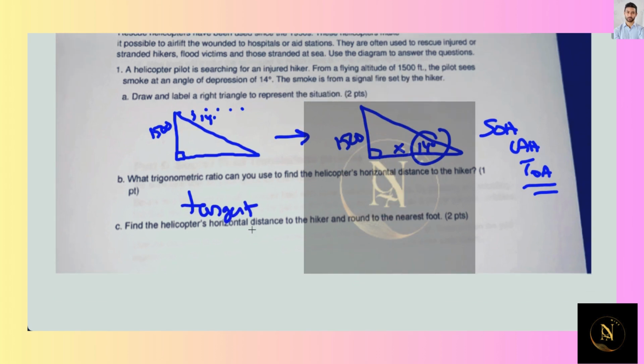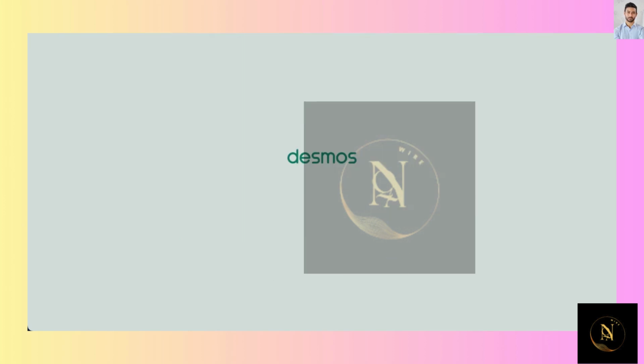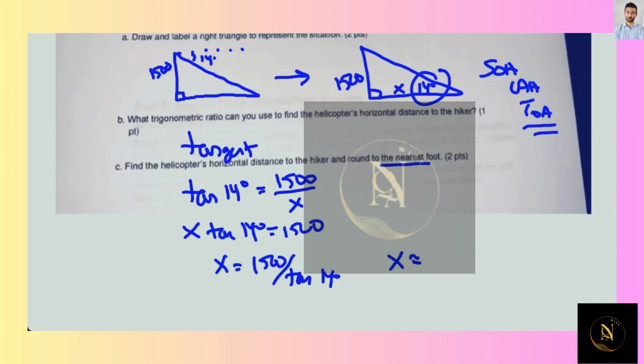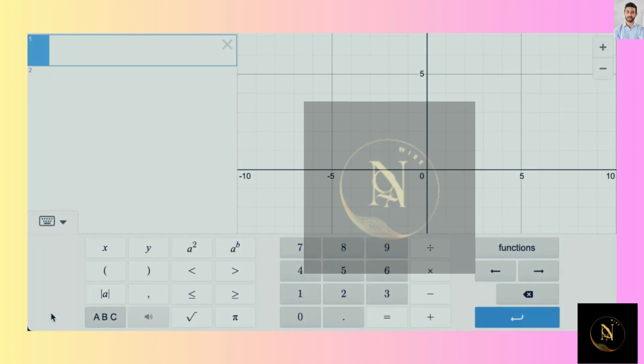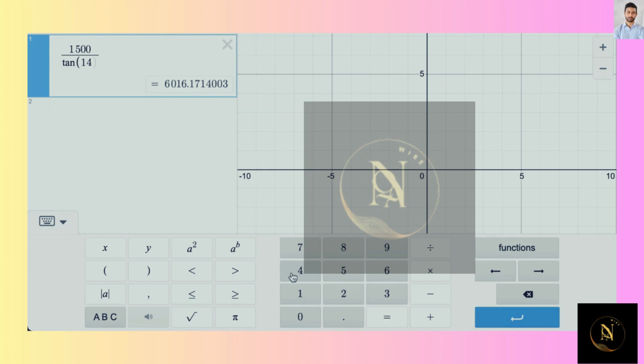Now we'll find it to the nearest foot. So we'll say the tangent of 14 degrees is equal to the opposite over the adjacent. Cross multiply the x, divide by the tangent of 14 degrees, and x to the nearest foot. Make sure your calculator is in degree mode, and we'll go 1500 divided by tan 14. And that's to the nearest foot, 6,016 feet.